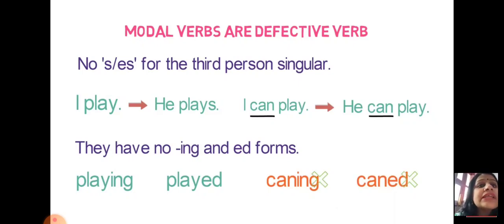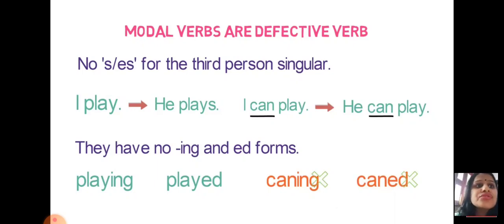You are already aware that with verbs like go, went, gone, or play, played, played, these are the forms of verbs we use. But with modal auxiliary verbs, there are no such forms. You cannot add s, es with them. If you see the example, play can be used as playing also, played also. But can, have you ever heard of cans or canning, canned? Never. So modal auxiliary verbs don't have any forms. You cannot use s, es after them. That is the reason they are also called defective verbs. Hope it is understood to you.